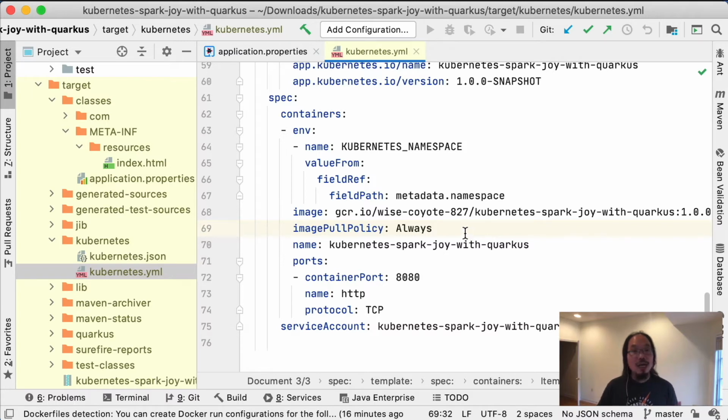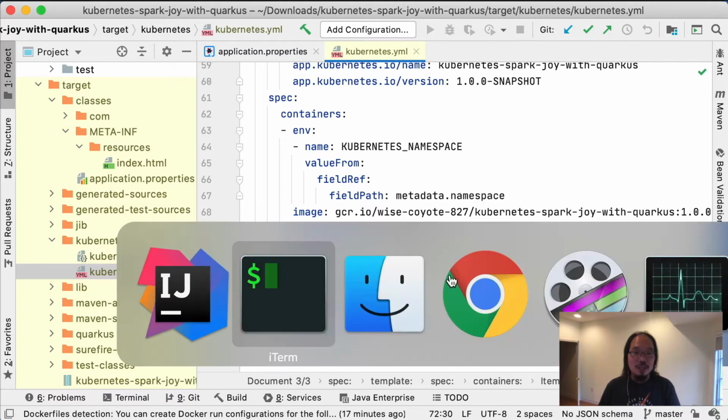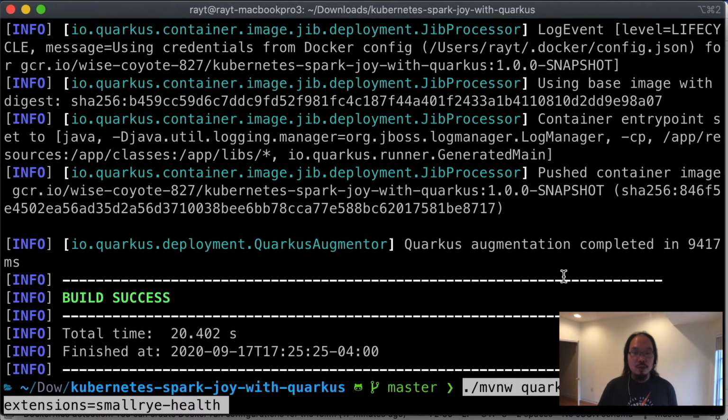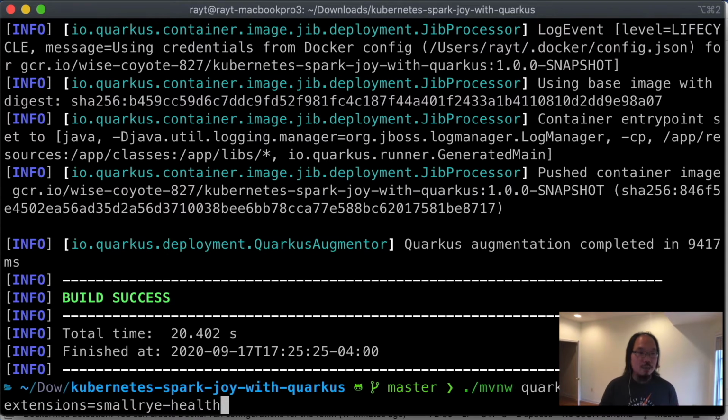Now, usually you have to type this thing out in this YAML file, but with Quarkus, you can also use the same mechanism to auto-generate the liveness check and the readiness check. For this to work, you have to add some kind of health check to your application. And I learned that this is also easily done with Quarkus. In Quarkus, what you can do is to, again, add an extension, and the extension that you want to add is the SmallRye health check. So you can use the same mechanism here using Maven quarkus:add-extension, and then you can say you want to add the SmallRye health check.